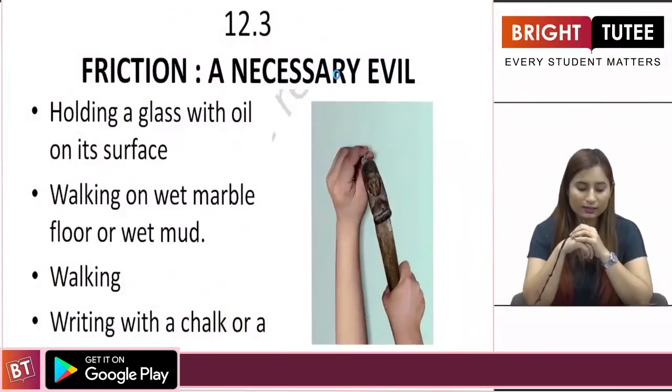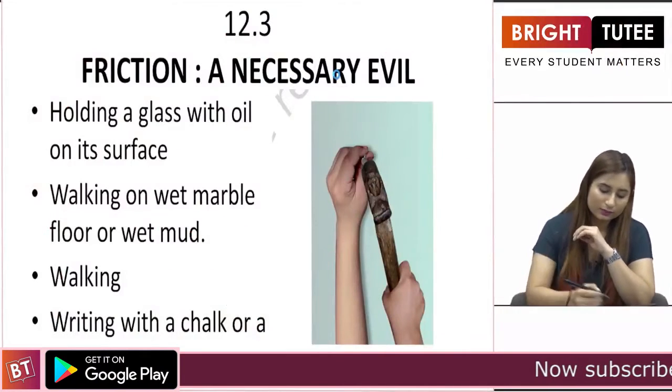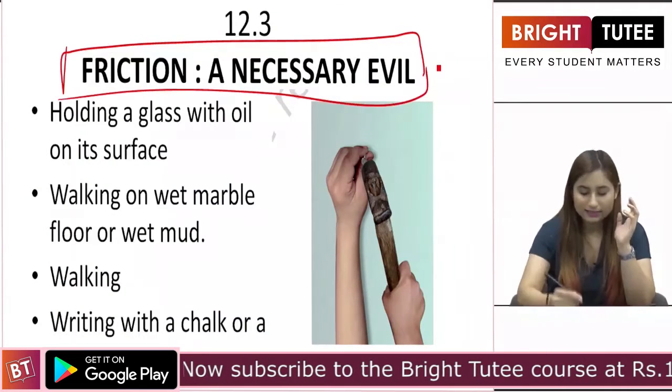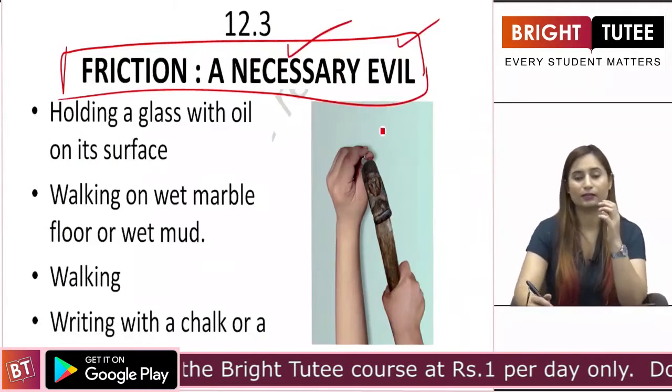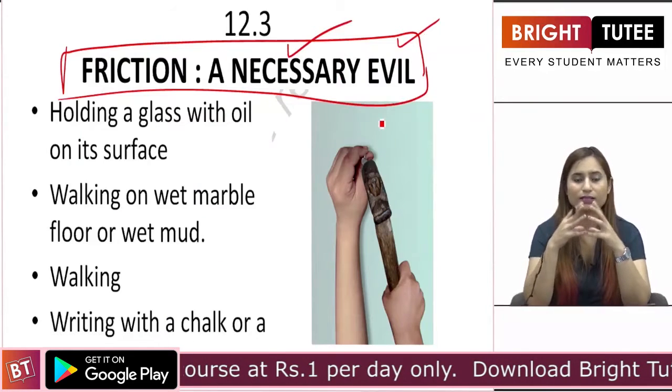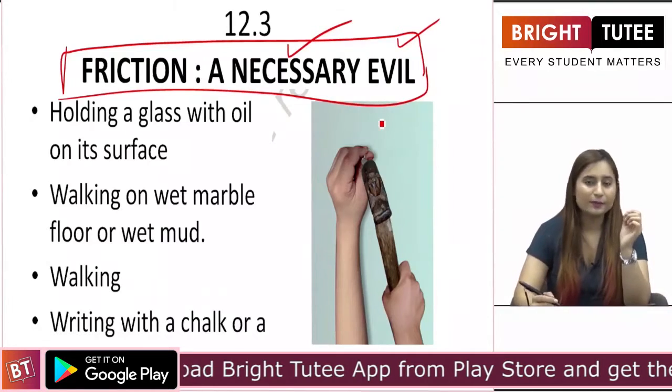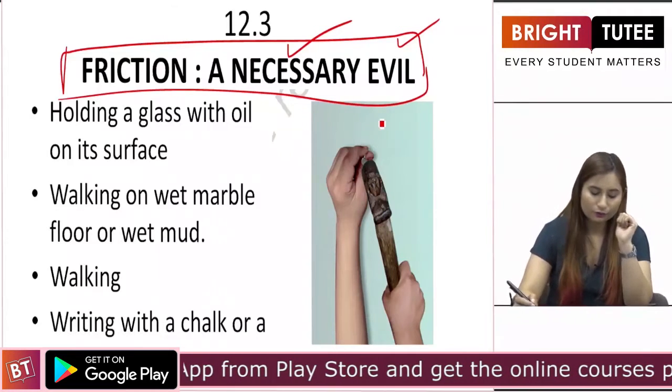Hello students, this is the third topic of your chapter which says that friction is a necessary evil. It is necessary as well and it is an evil as well. Now how does that happen? How is something evil necessary to us? Let us see. We have some typical examples in front of you.